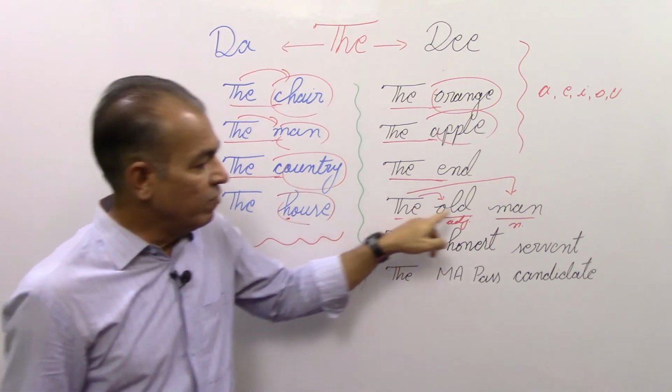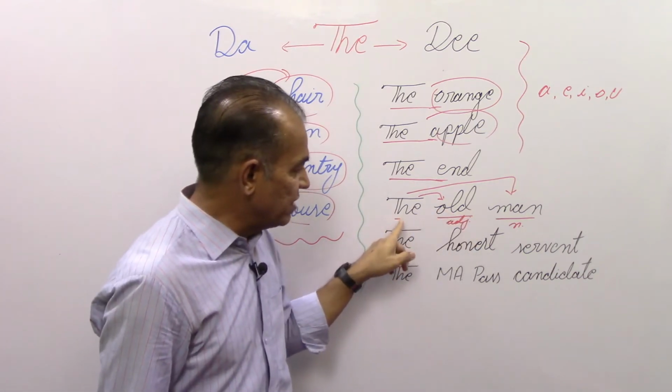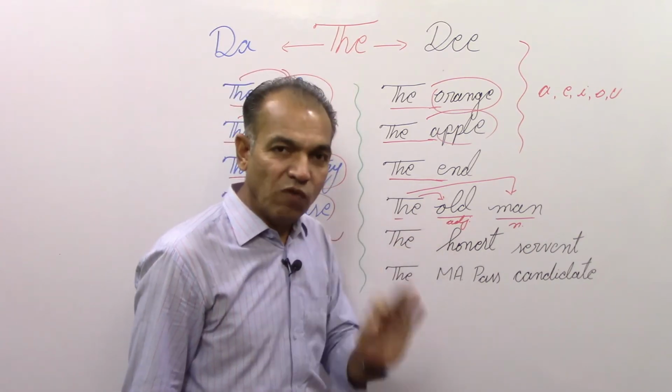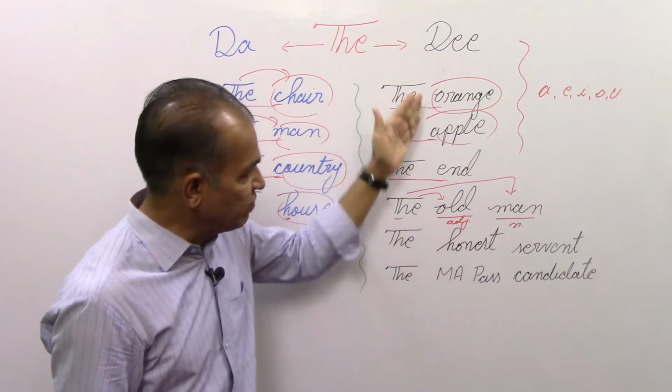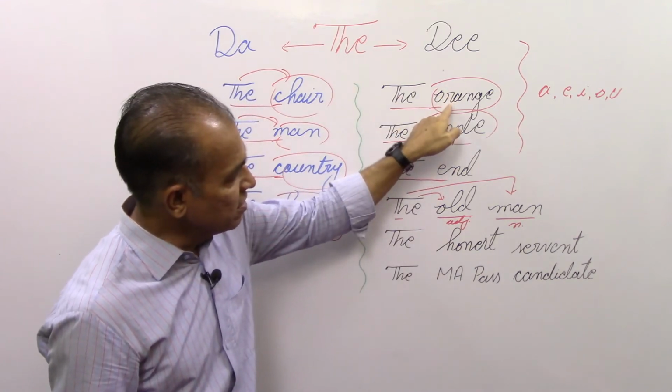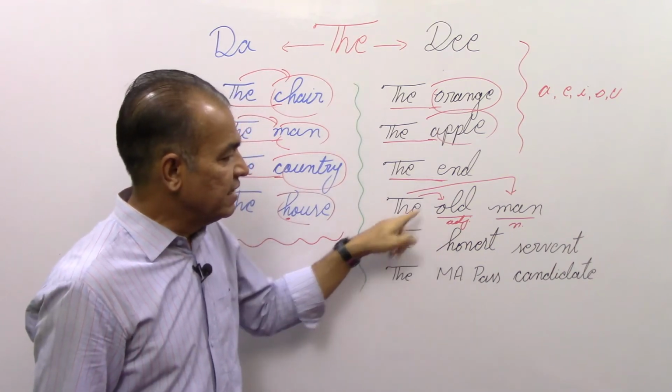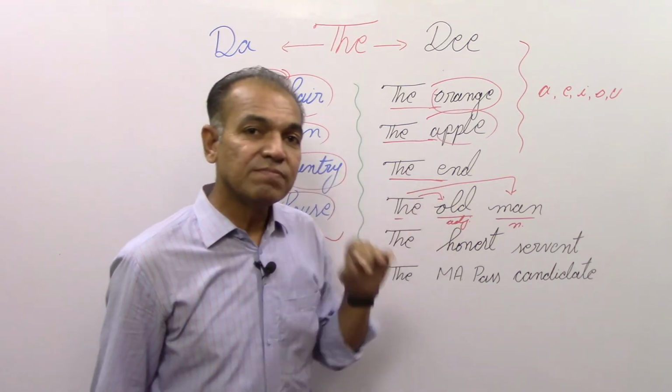The old man. Why? Because just after the article, the word is an adjective, and that begins with a vowel. So we will apply the same rule which we applied on the nouns to this adjective. The old man. We'll pronounce it "thee old man".